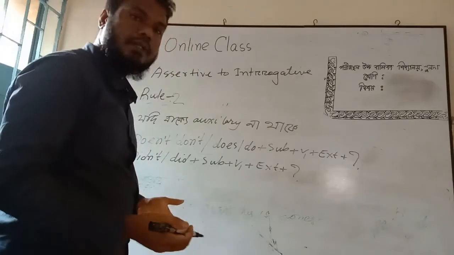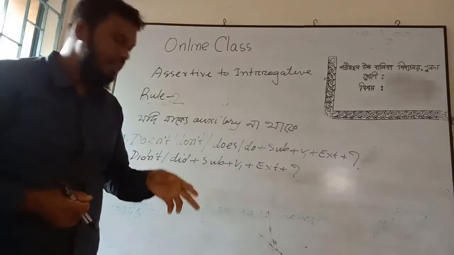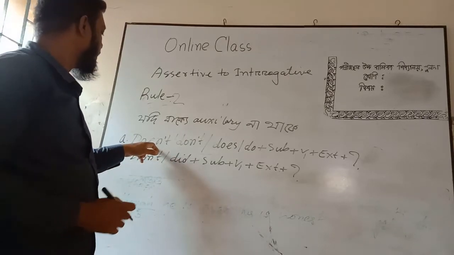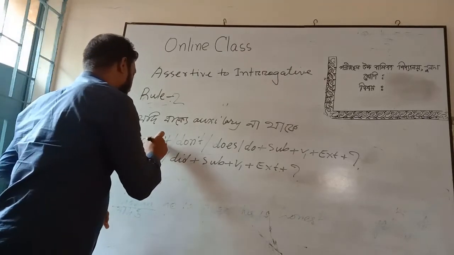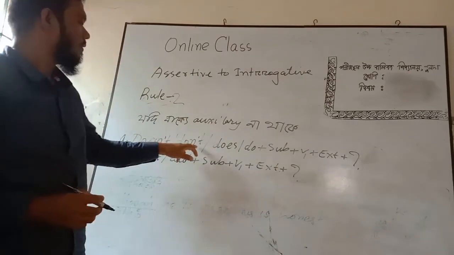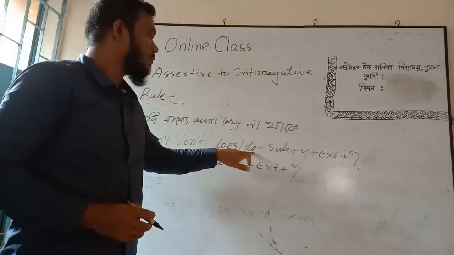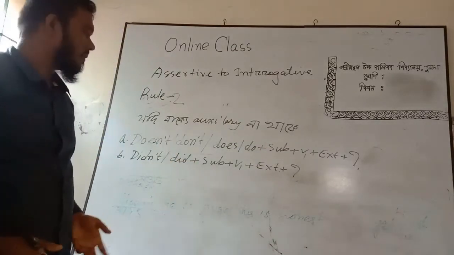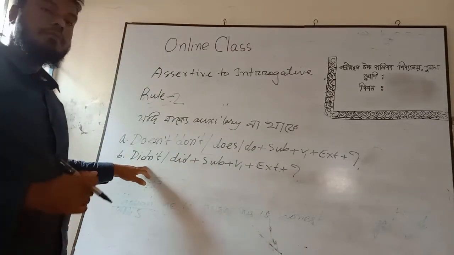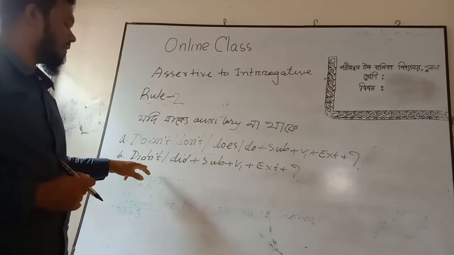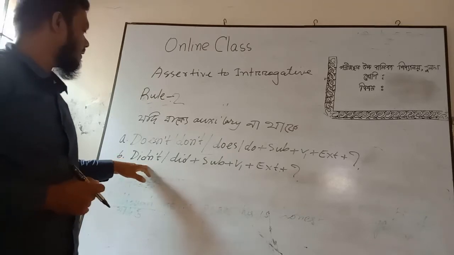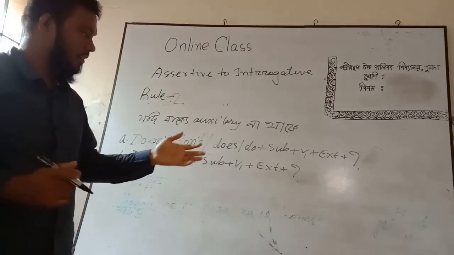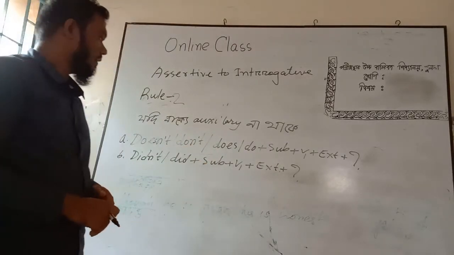You have to remember that if the sentence is present indefinite, we have to use doesn't or don't or does or do plus subject plus present form of verb plus extension plus note of interrogation. And if the sentence is past indefinite, we have to use didn't or did plus subject plus present form of verb plus extension plus note of interrogation.